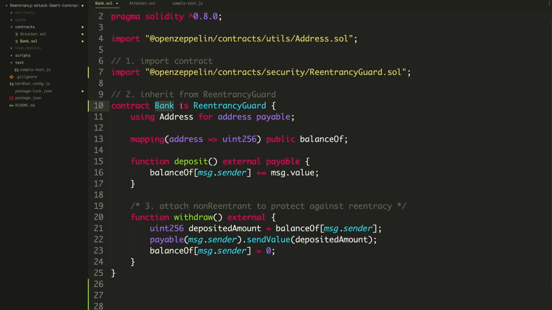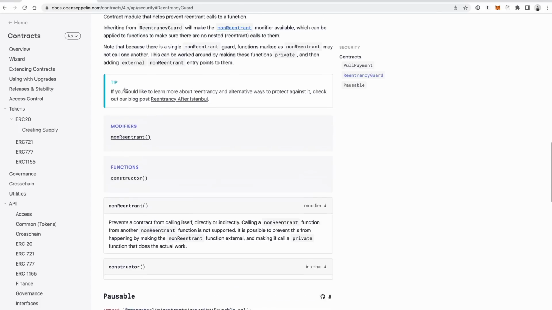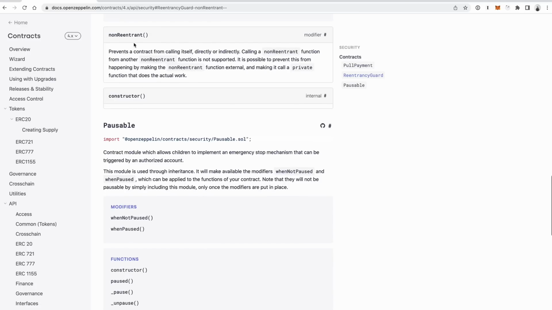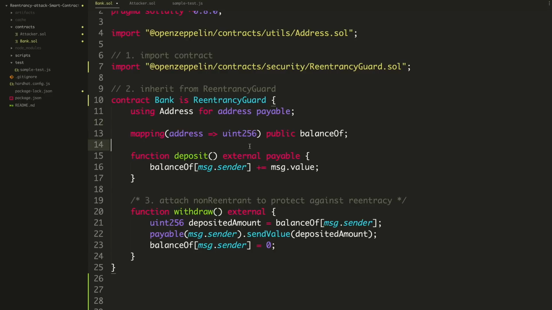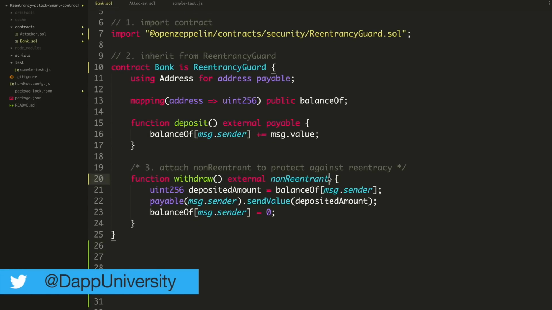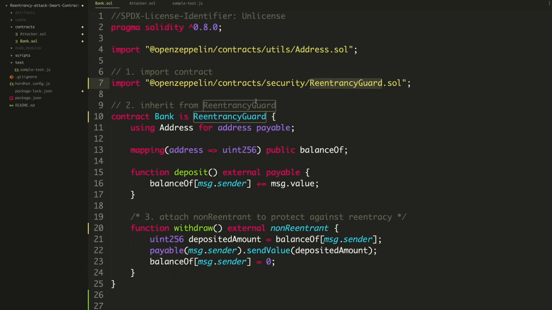So that's how you do inheritance inside Solidity. You say your contract Bank is ReentrancyGuard. And then you want to apply the modifier that comes with that smart contract. So you can see that's the documentation here. You can see the modifier is nonReentrant. All right, so you can just copy this. And then this is how you apply a modifier to your Solidity function. You say function withdraw, external is visibility. Then you can place your modifier here. You can say just nonReentrant. You just add that to your function name before the curly braces, and that will get all the behavior that's included inside this ReentrancyGuard.